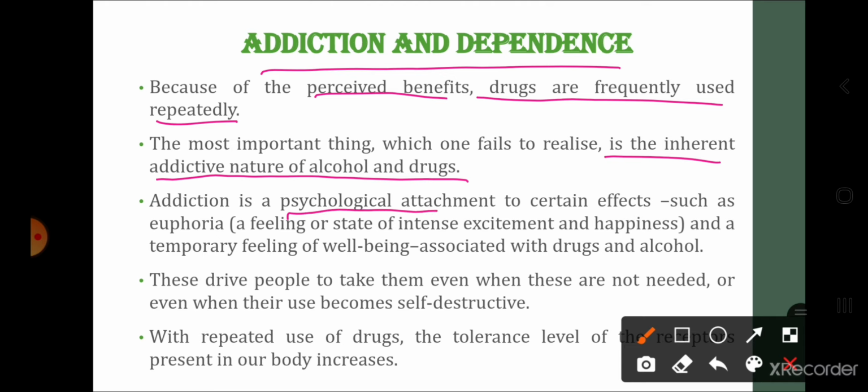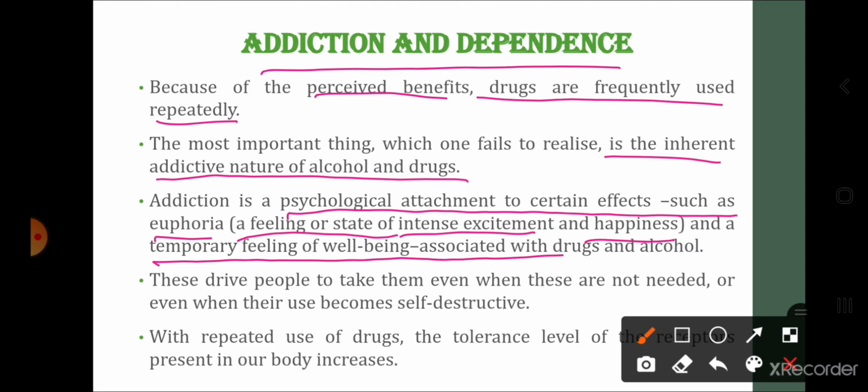Addiction is a psychological attachment to certain effects such as euphoria. Euphoria is a feeling or state of intense excitement and happiness. बहुत बहुत आप लोग को अच्छा लगता है. And temporarily feeling of the well-being associated with drugs and alcohol.